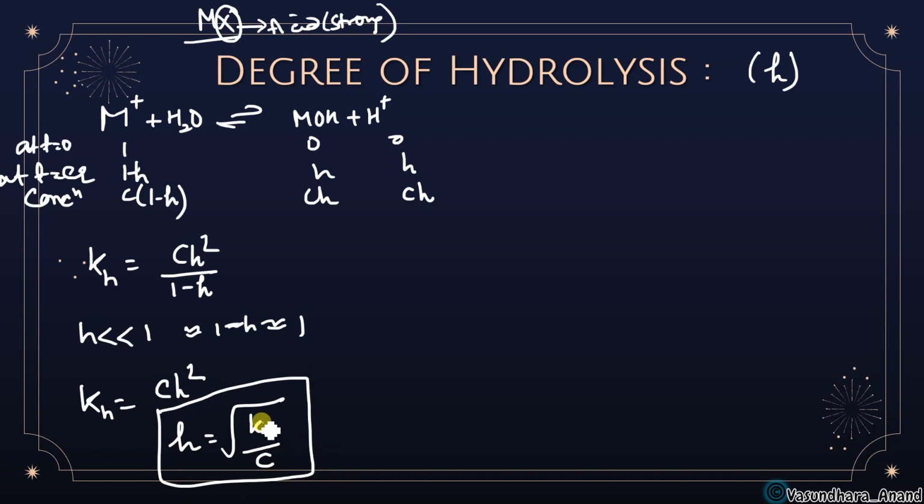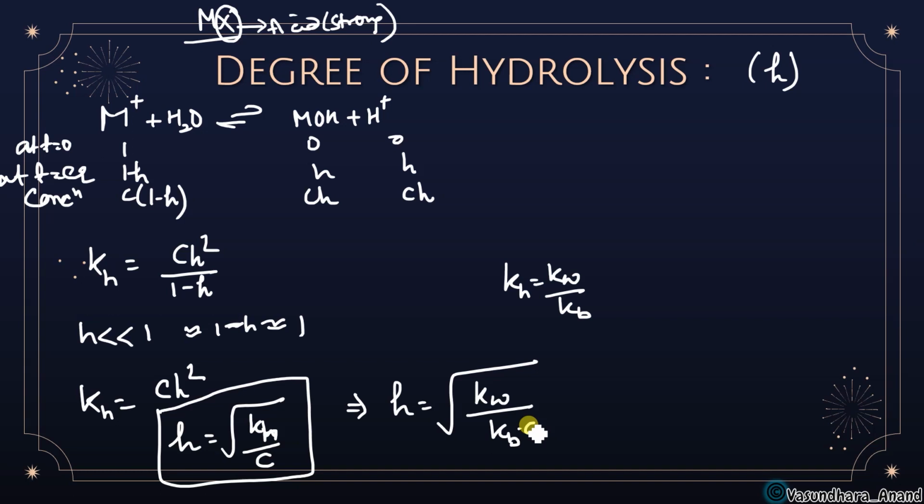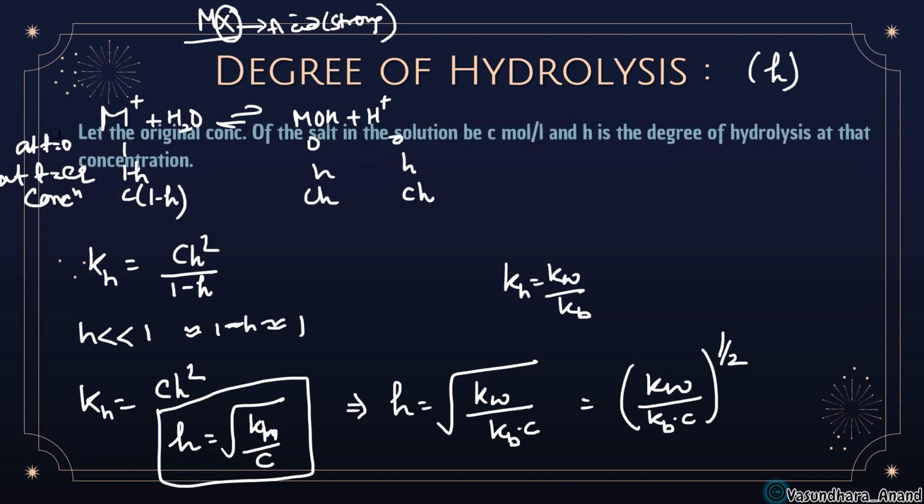Clear? So here we got that the degree of hydrolysis is root under KH upon C in this case also, as it was in case of weak acid. Same in the weak base case, we are getting the same thing. So can I change KH? Right now we have KH equal to KW upon KB, isn't it? So instead of KH, can I say KW upon KB into C, or that can be KW upon KB into C power half. Why am I doing this? Because it will be helpful for finding pH.